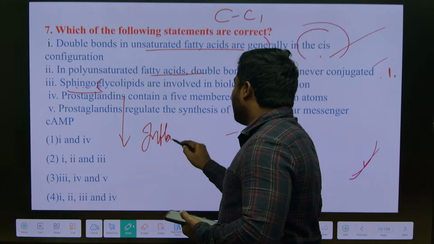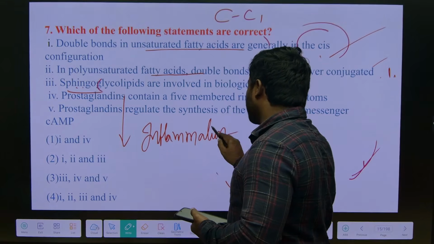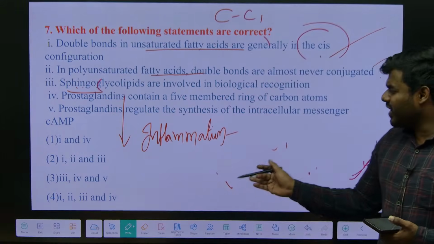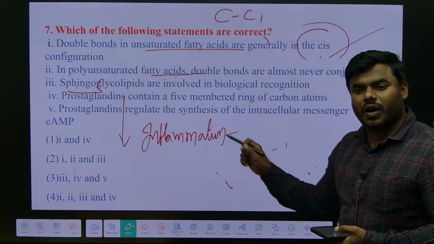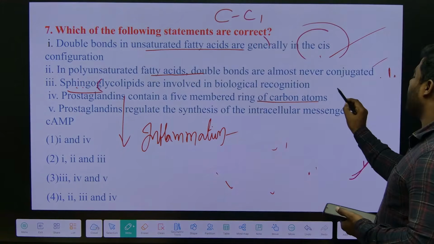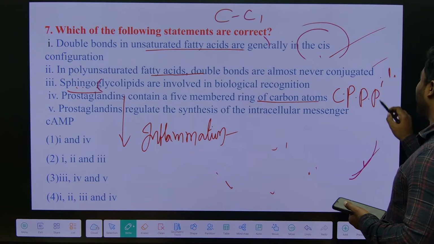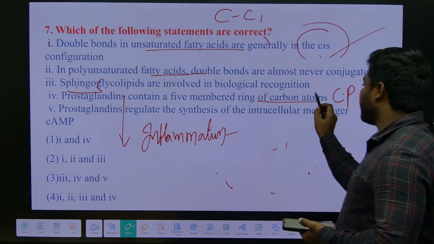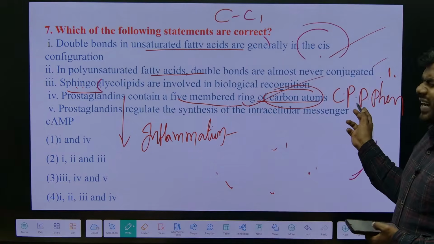Correct, na? We studied, friends, that most of the prostaglandins, leukotrienes, testosterone, estrogen, progesterone are all derived from cholesterol as their backbone. And that ring we generally call what ring? Cyclopentanoperhydrophenanthrene ring, which is generally how many carbon atoms? A 5-membered ring fused.